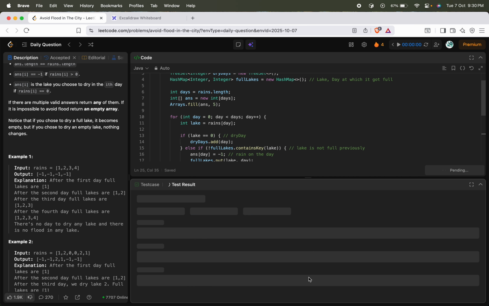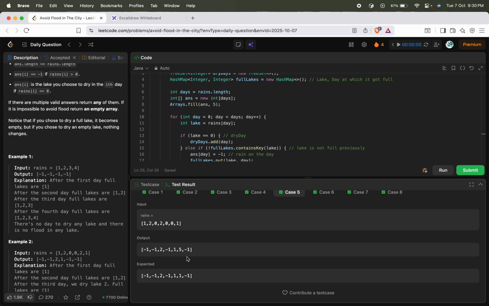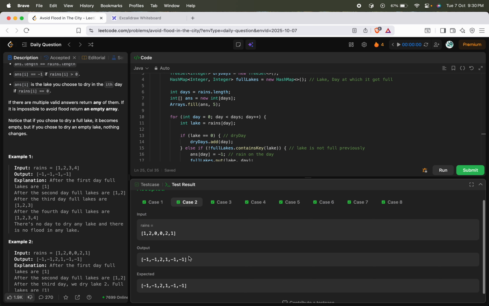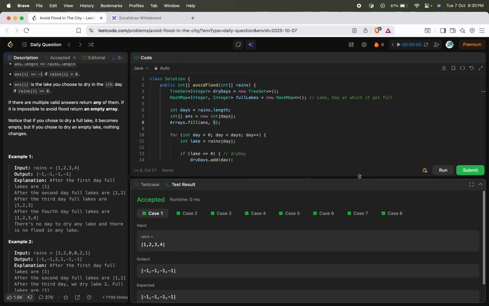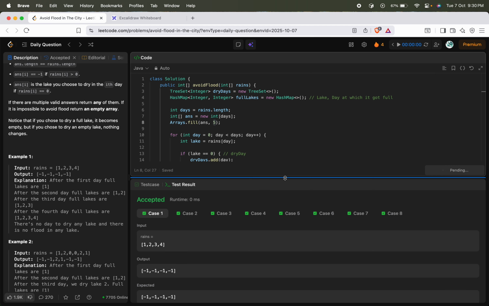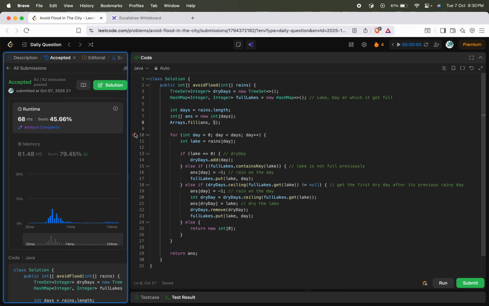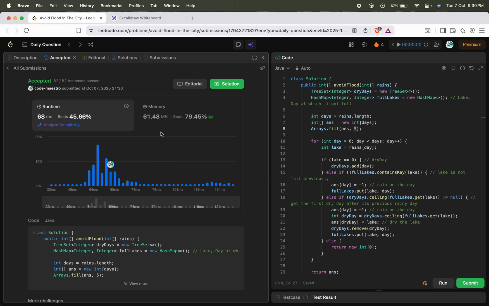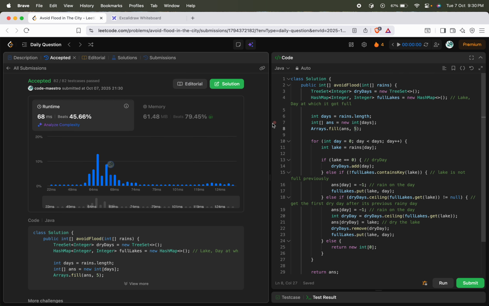So let's just run this solution. As I mentioned, it does not matter whether you choose 1 as a default value or 5 as a default value, still our test cases are actually passing. Let's also submit this solution. So even all the test cases are passed. So our algorithm is pretty efficient over here.